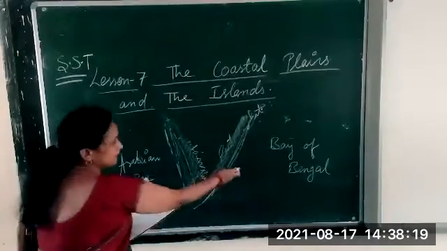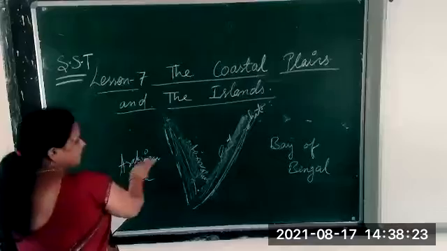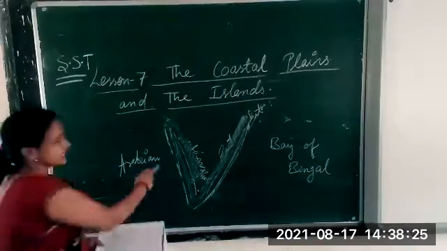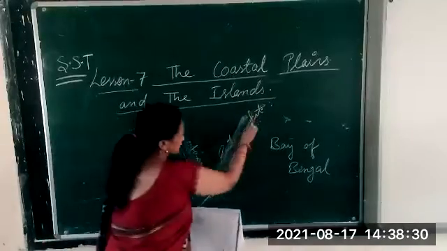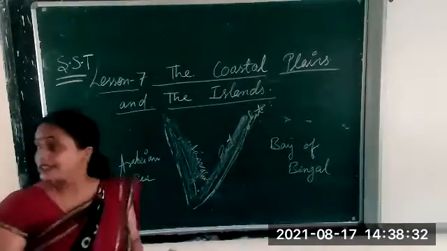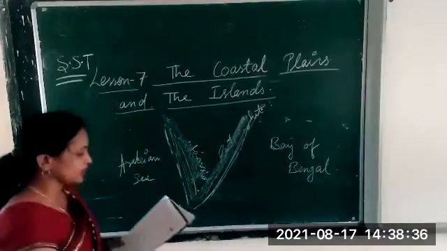Again, this is West Bengal, is that clear to you? Okay, the Bay of Bengal is here, and this is the Arabian Sea. This is the water area and the narrow land is there. That's why that area is called a coastal area.